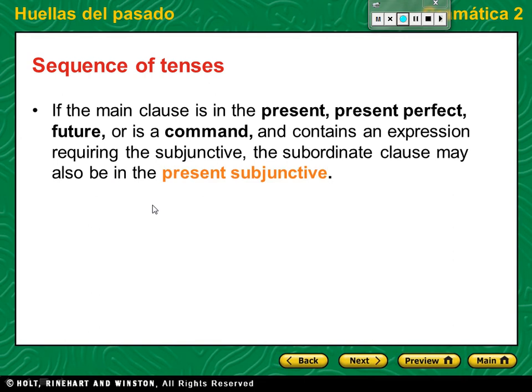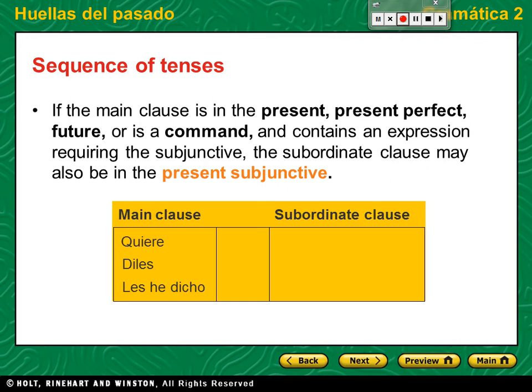If the main clause is in the present, present perfect, future, or is a command, and contains an expression requiring the subjunctive, the subordinate clause may also be in the present subjunctive. Here's some examples. Quiere, diles. Le he dicho. Once, you say, he has said to them that. Vayan ellos también. They will go too.